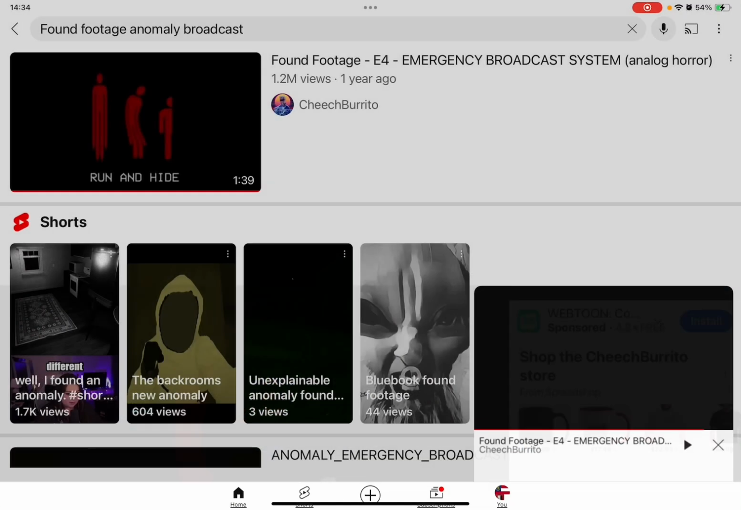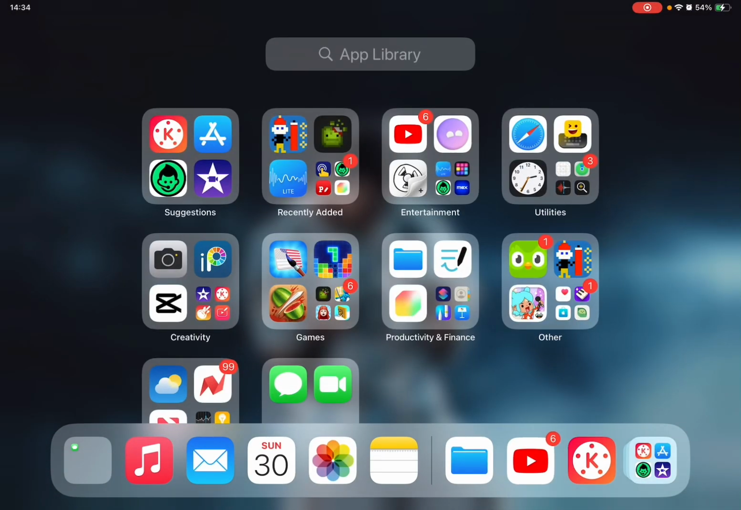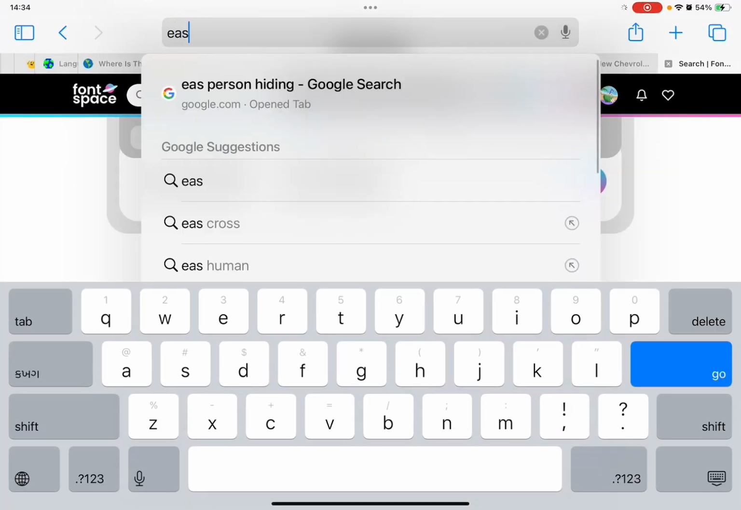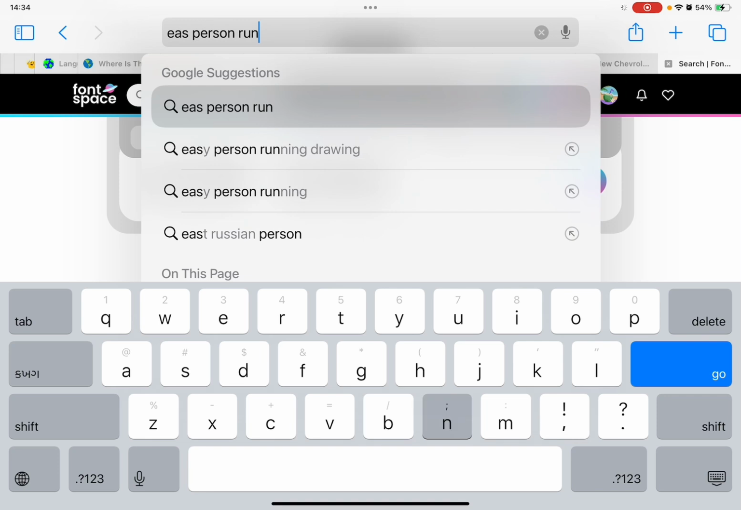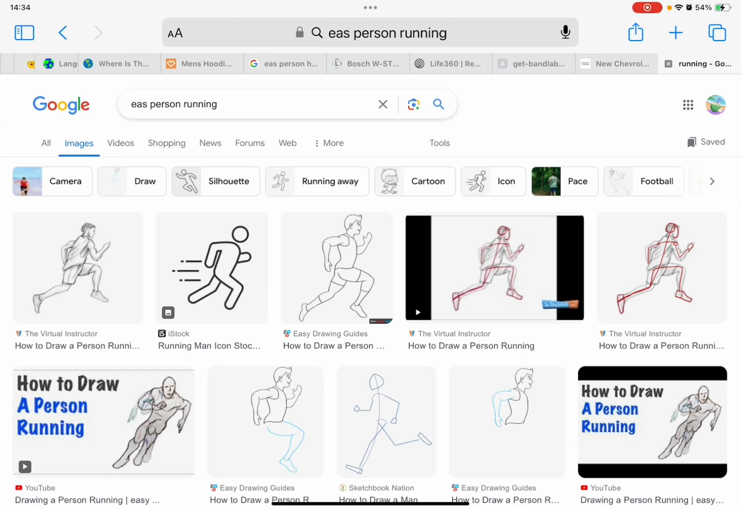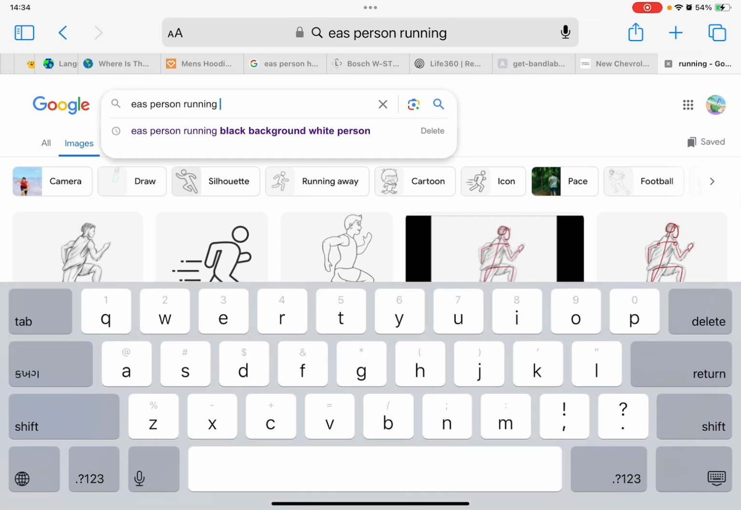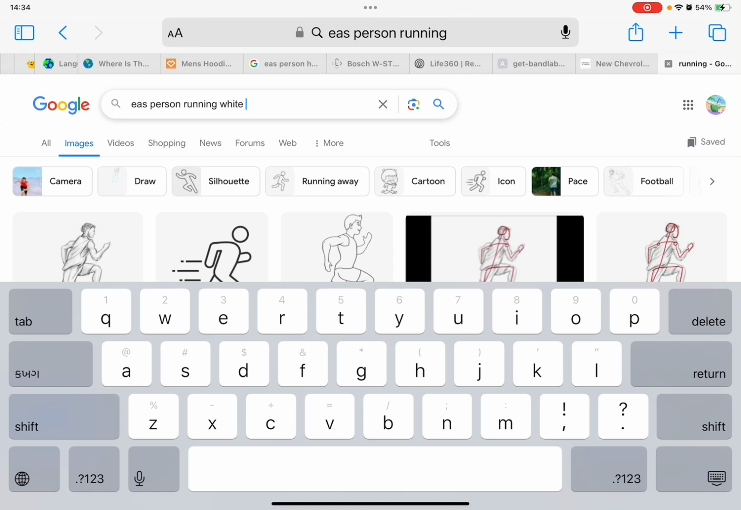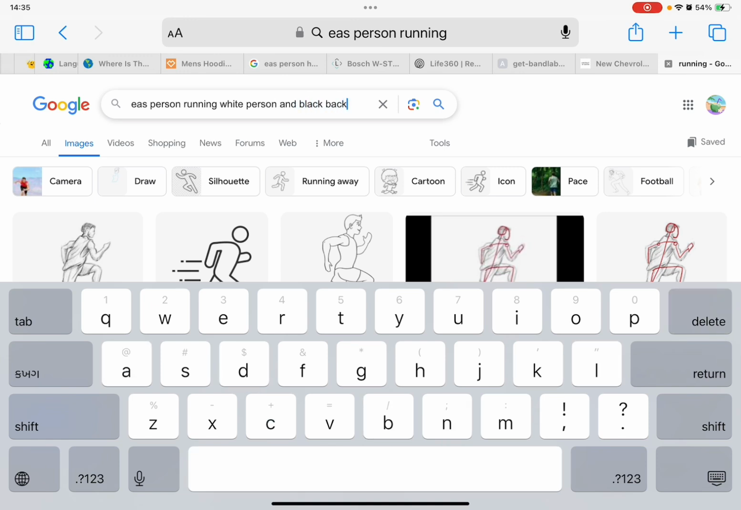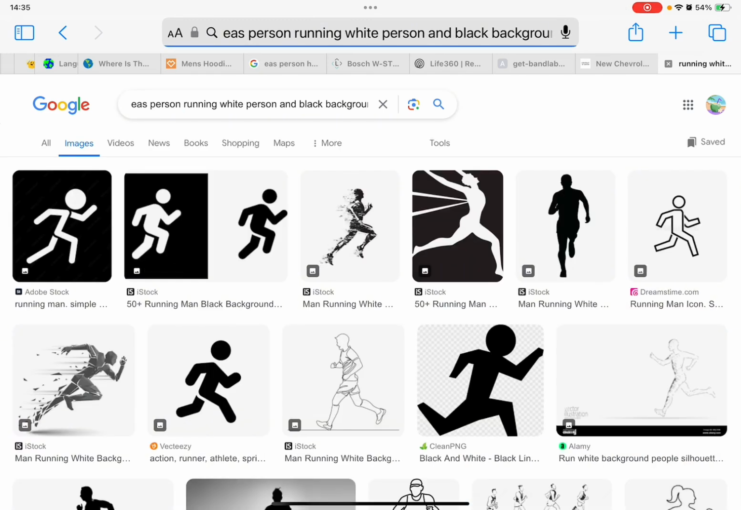And you can also get the closet. And then how I got the running person is I go to Safari and then search EAS person running. And then go to images. Alright, so we just go white person and black background. So you just take a screenshot of that,